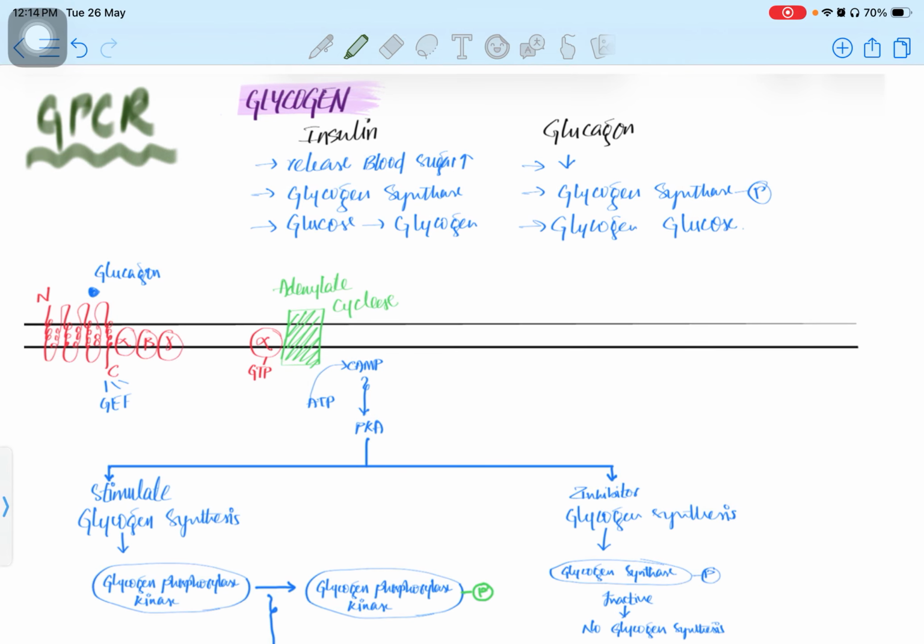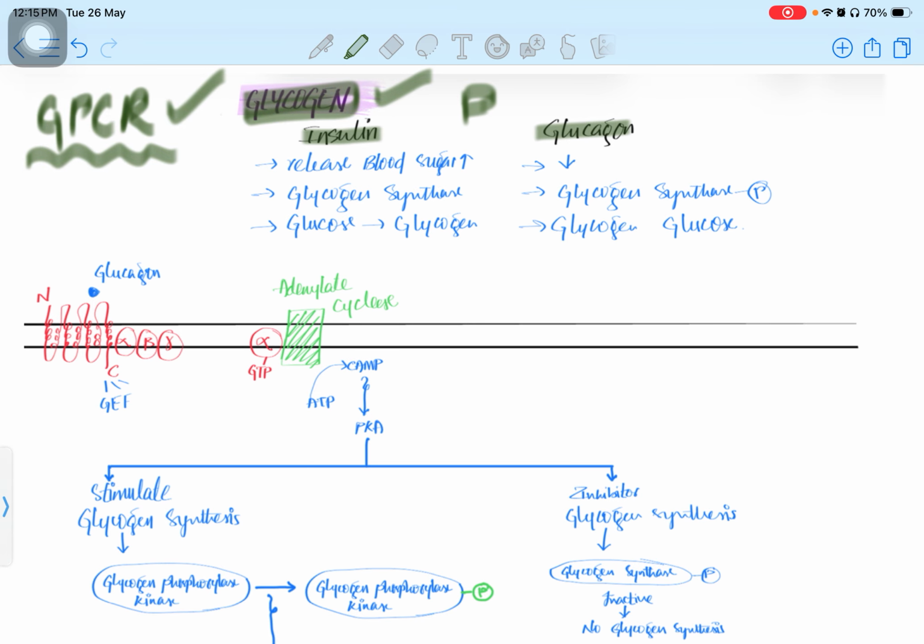Let's try to understand GPCR signaling in glycogen synthesis. In this condition, we are taking the GPCR receptor only for the synthesis of glycogen. For this, we need the glucagon hormone. The glucagon hormone and insulin hormone are both released from the pancreas only.